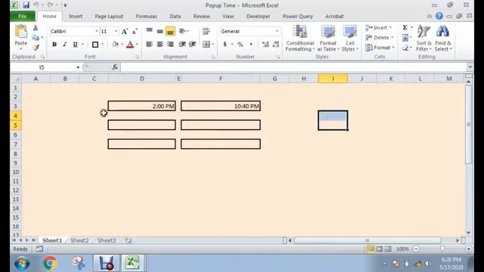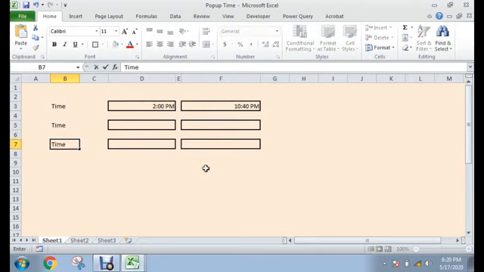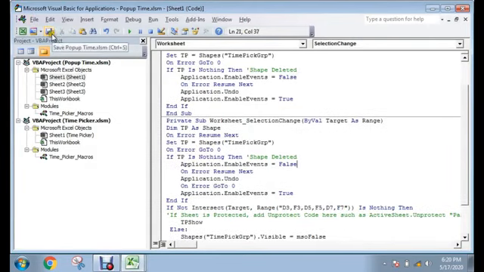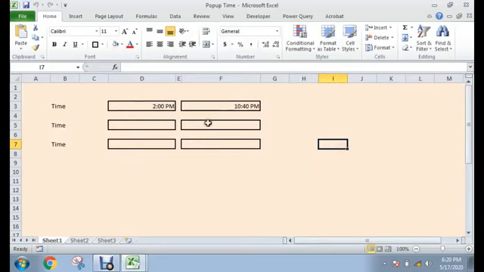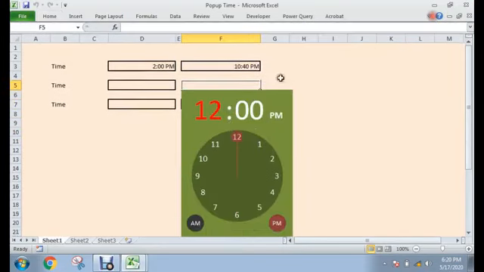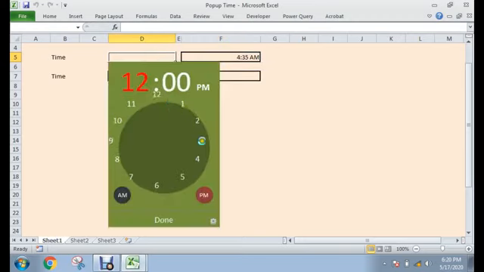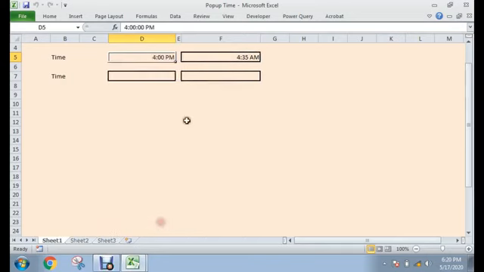Okay, our work is finished now. So we want to write a time. Just save this file, and also save the Visual Basic code here. Okay, now close this. Now select your time, AM or PM, then done. Yes, it works correctly and perfectly.